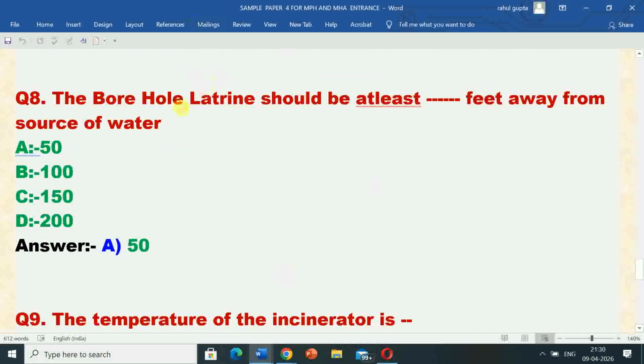Next question, question number 8: the borehole latrine should be at least how many feet away from source of water. Options are A. 50, B. 100, C. 150, D. 200. Correct answer is option A, 50 feet. So borehole latrine should be at least 50 feet away from source of water.